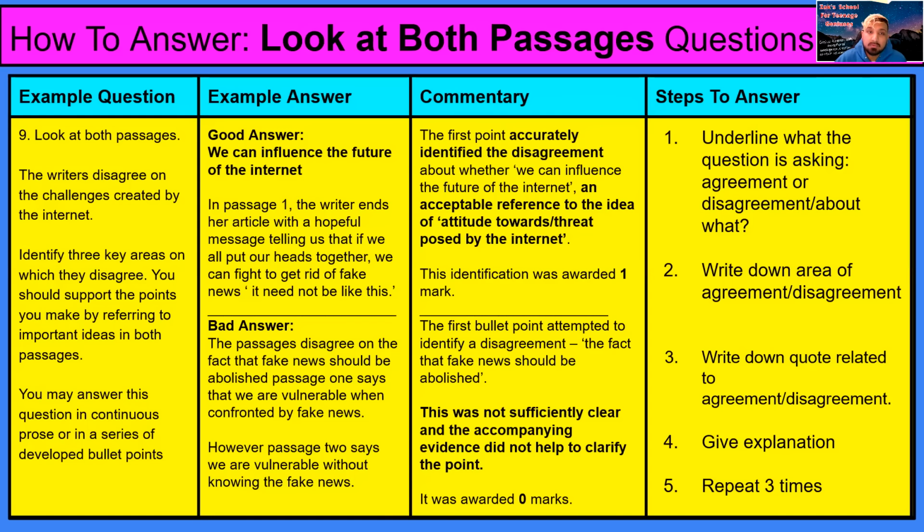So the third type of question is the look at both passages question. I titled all of these questions the way that they're written in your past paper. So the past paper literally has look at both passages questions. If you memorize the titles the way I've done them, it'll click back hopefully when you sit the test. Basically, this is the 5 mark question at the end of your past paper, which asks you to compare the 2 passages, to see what the writers have said and to answer based on either something they've agreed on or something they disagree on. Cool.